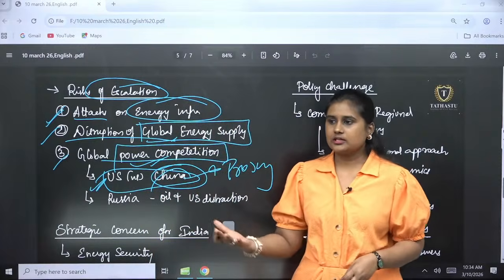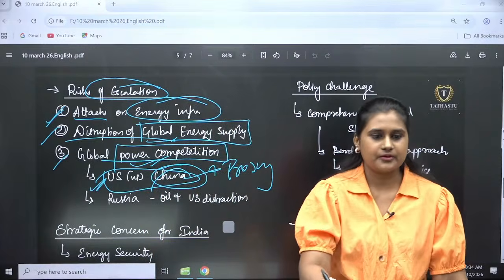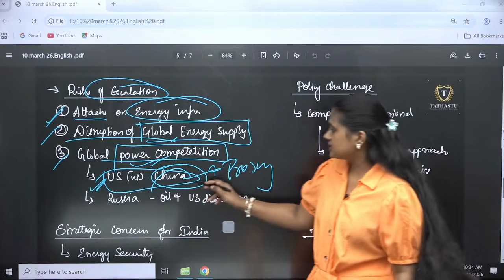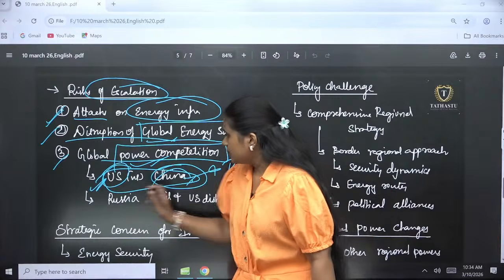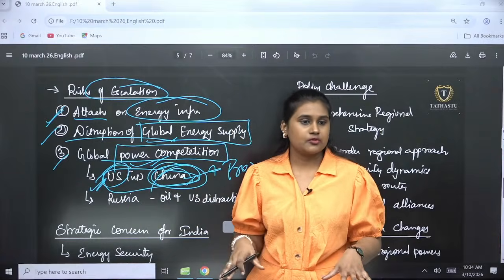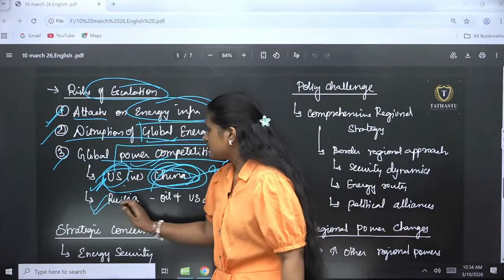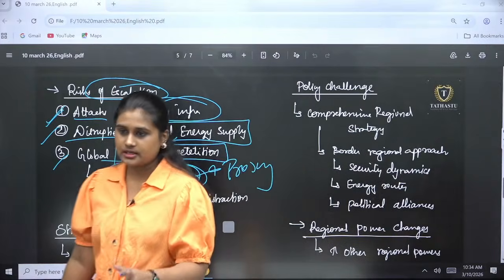So somewhere or the other, just because we are going in that way, just because we are present in that way, people will come and hit us. So that is the major concern here. So if the US and China get involved directly, that will hit in a very major way. When it comes to Russia, it will be benefiting Russia in certain things.